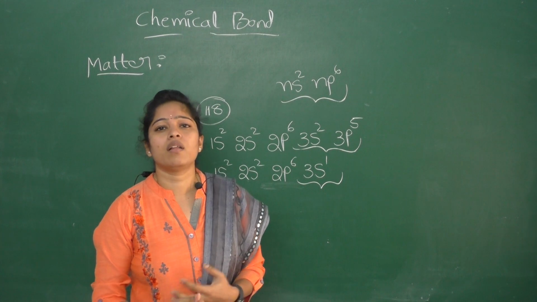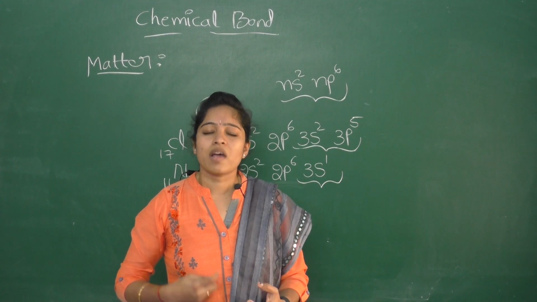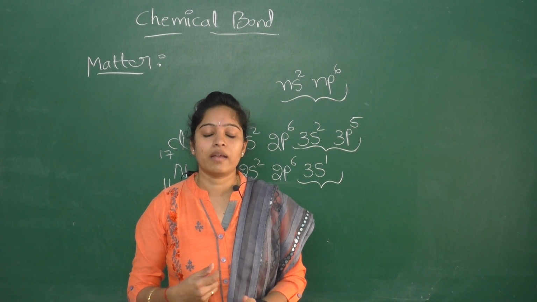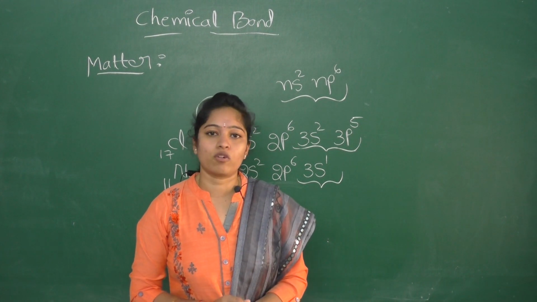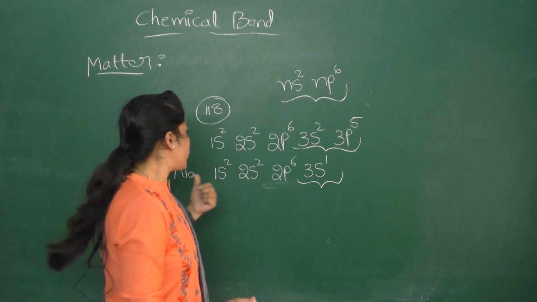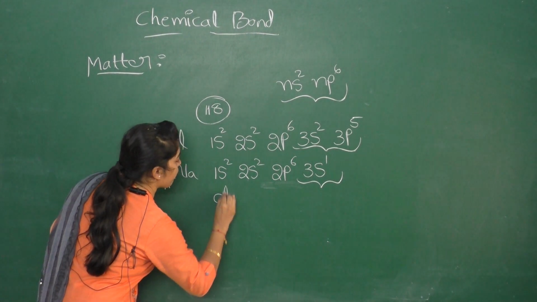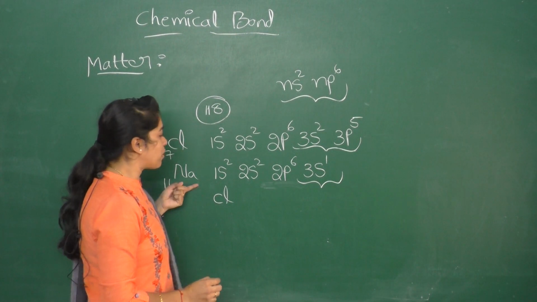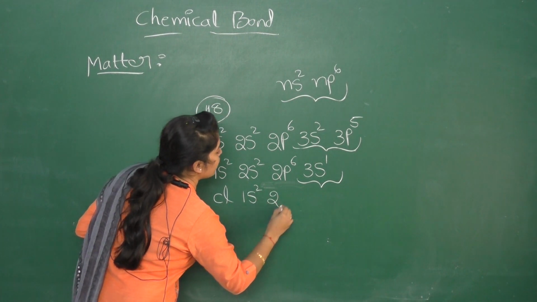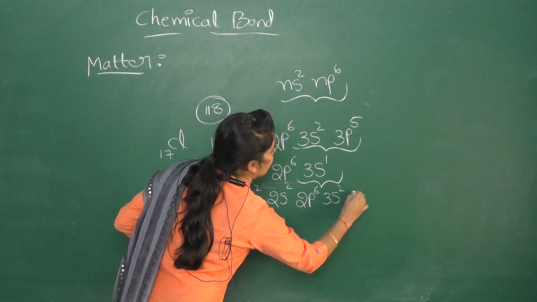So to become stable, they participate in losing or gaining of electrons. Some elements have the capacity of gaining and some other elements have the capacity of losing electrons. For example, chlorine has the capacity of gaining and sodium has the capacity of losing. So chlorine gains 1 electron from sodium and gets the electronic configuration 1s2, 2s2, 2p6, 3s2, 3p6.